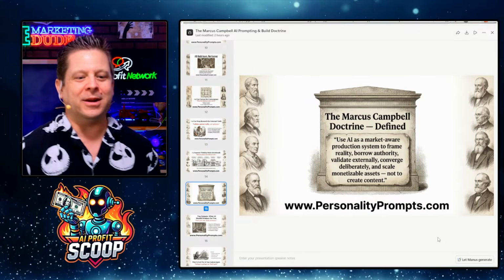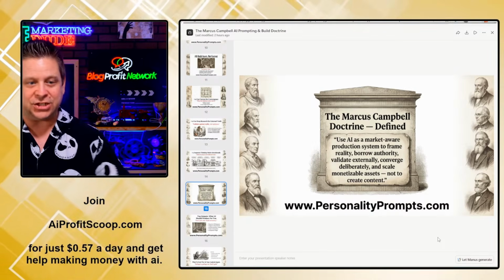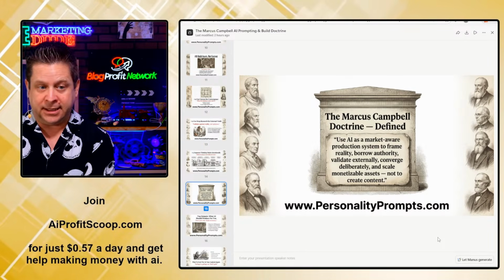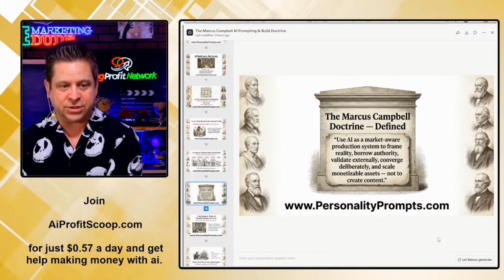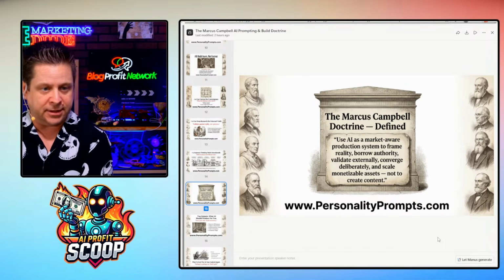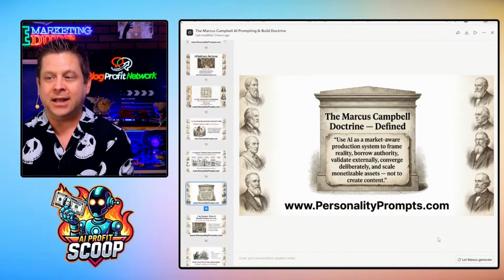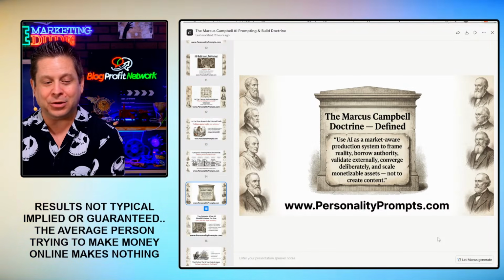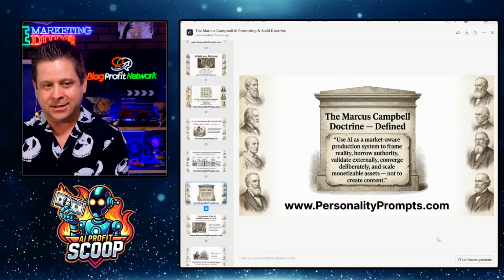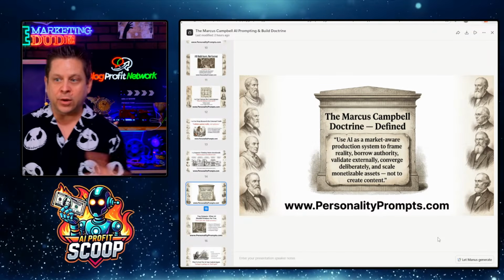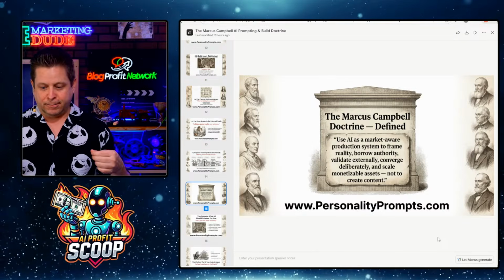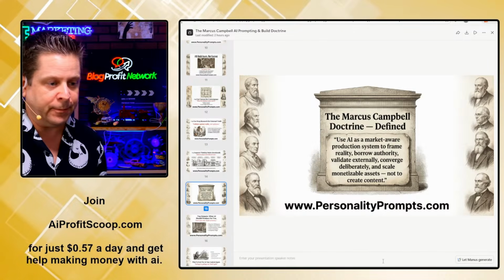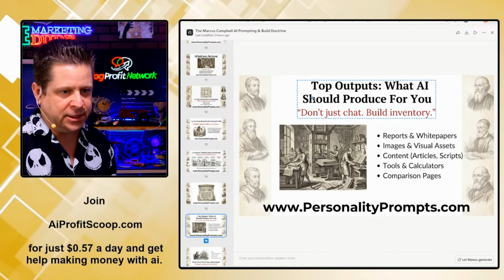The Marcus Campbell doctrine defined. So this is straight from my ChatGPT. Use AI as a market-aware production system to frame reality, borrow authority, validate externally, converge deliberately, and scale monetizable assets, not to create content. Yet 99% of the gurus out there are telling you to create content. Content's good, but if you don't have that other stuff before it, you're just making noise to an audience of none. This is super, super important. Again, it's all about strategy.